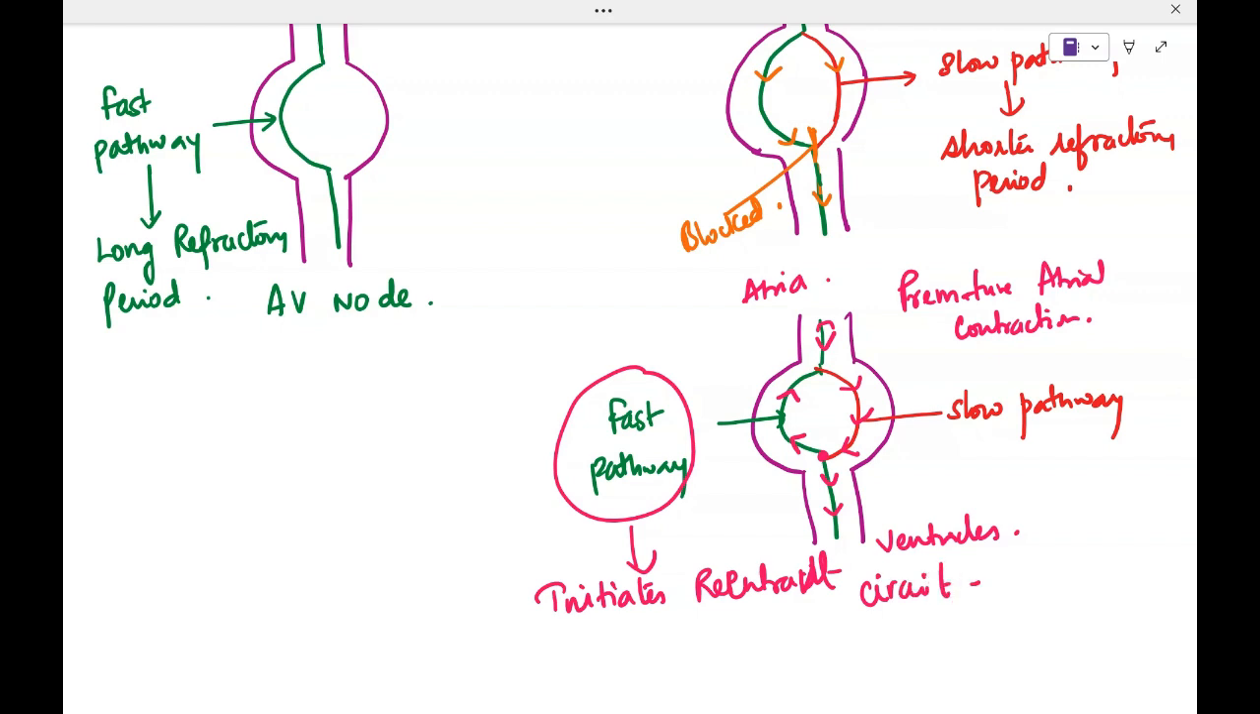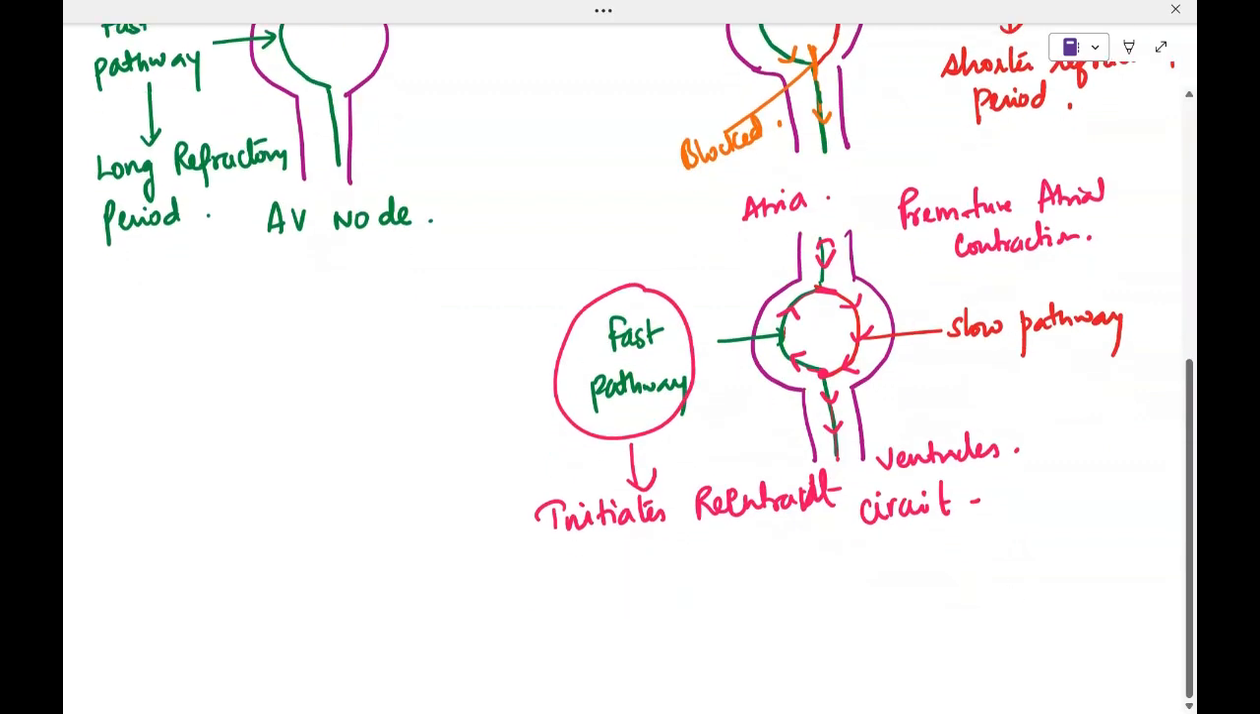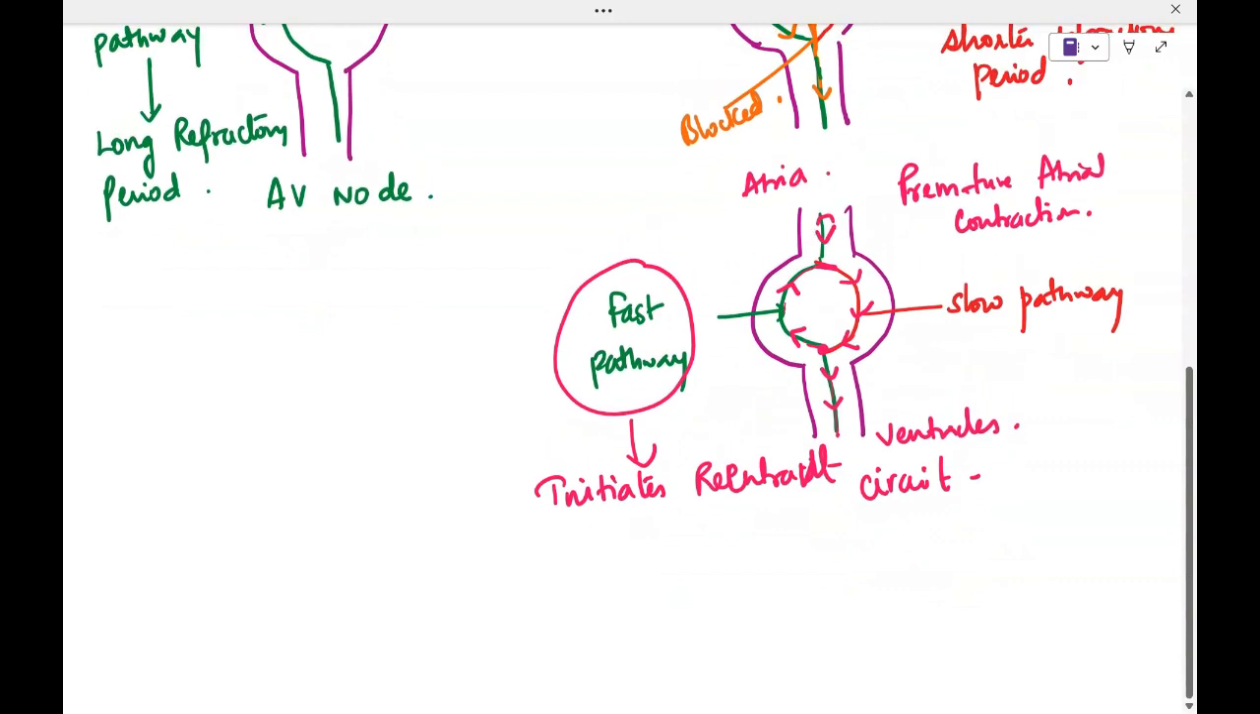When it goes back to the atria, again it will enter this slow pathway. Again it will go anterograde to the ventricles. Again it will go retrograde to the atria, and this keeps on happening. So this is the reentry tachycardia. Now, this retrograde transmission to the atria and this anterograde transmission to the ventricles happen simultaneously.